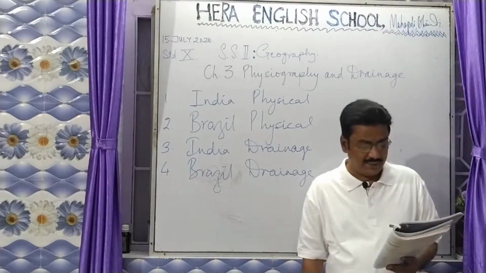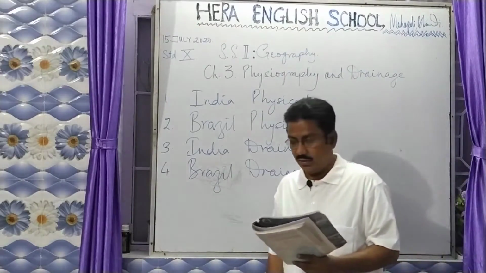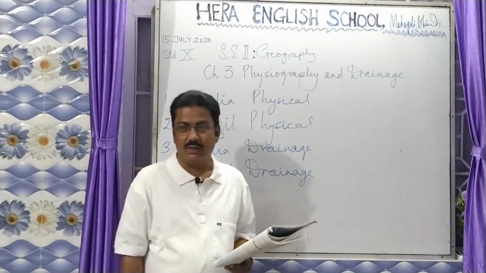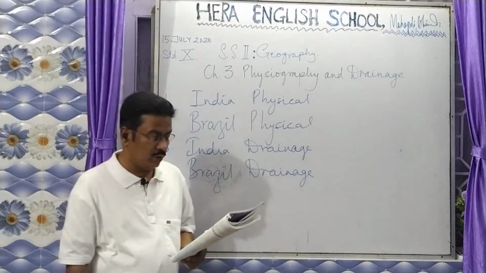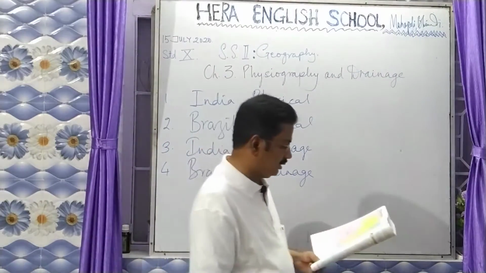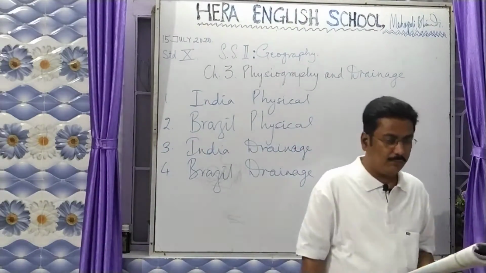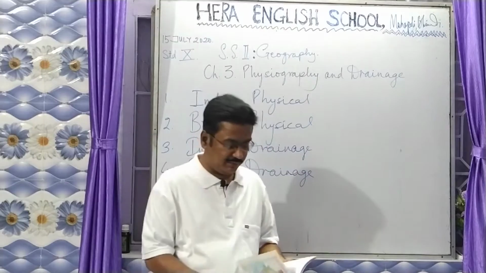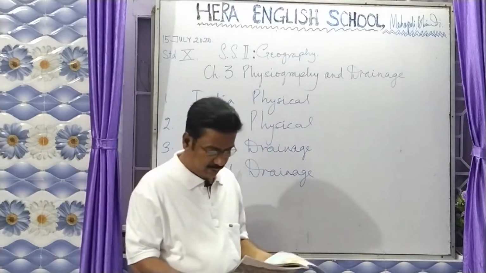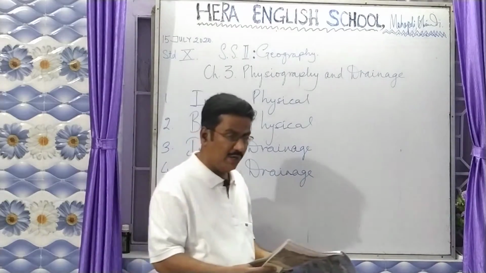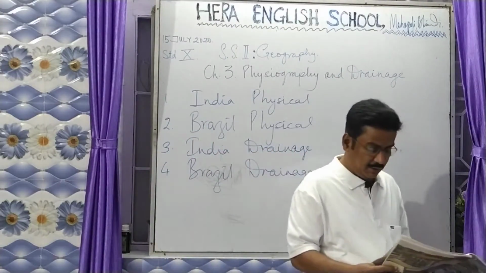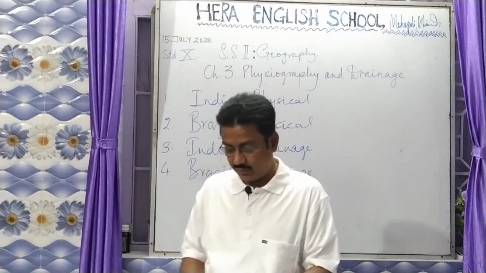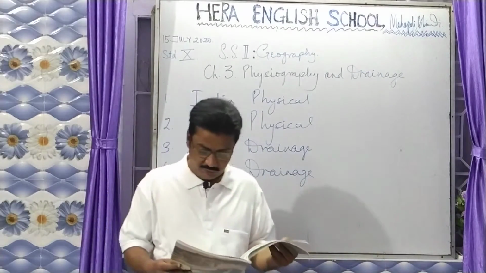Then if you move down again towards the Pantanal region, you find another three rivers, the Parana river, the Uruguay river and the Paraguay river. All these three rivers move from Brazil into the eastern or the other land frontiers of Brazil, where you have the country of Paraguay, the country of Uruguay, the country of Argentina. All these countries are also there, where you can see that the same rivers are moving into those particular regions.